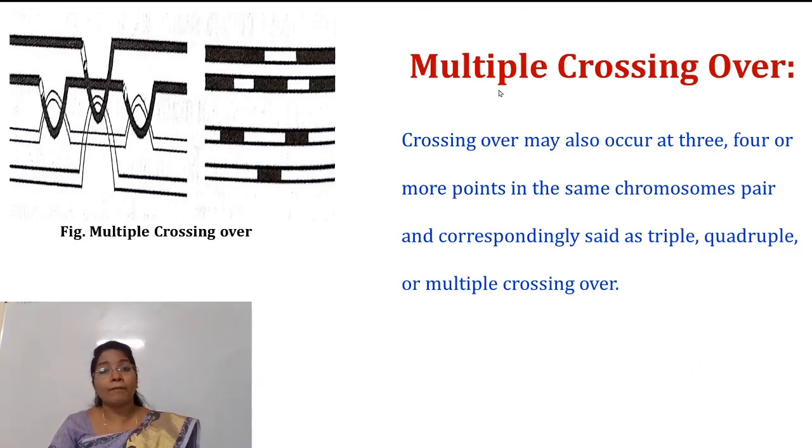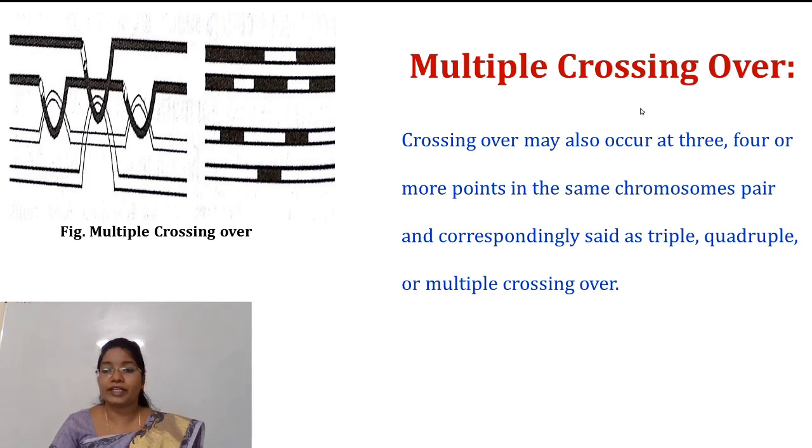Next is the multiple crossing over. Multiple means many. So when crossing over occurs at 3, 4 or more points in the same chromosome pair, it is called multiple crossing over.